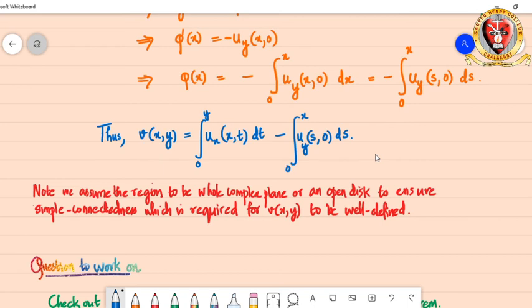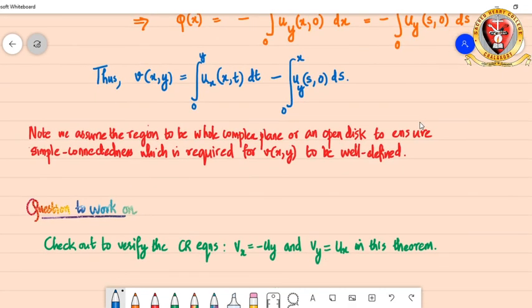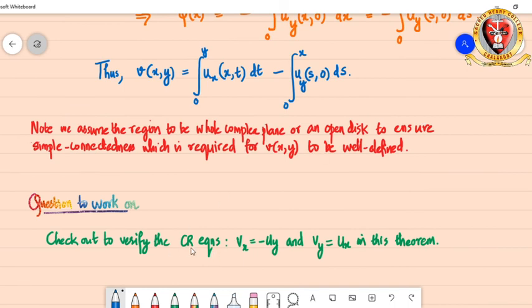We have to just verify for our conclusion. So I'm going to leave it to you. That is a question to work on, which is to verify the CR equations, that is Vx is equal to minus uy, Vy is equal to ux.